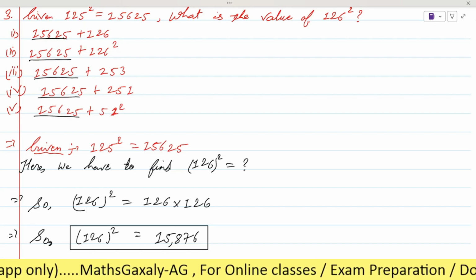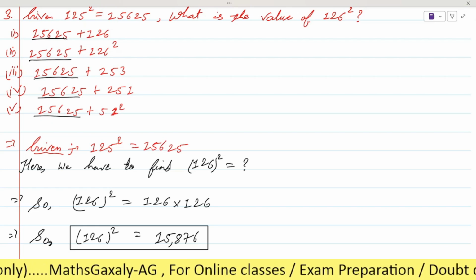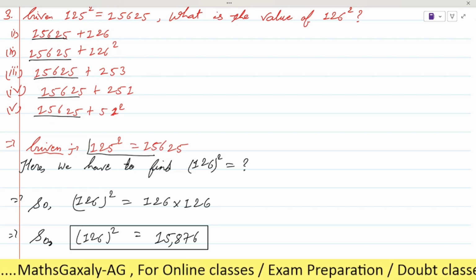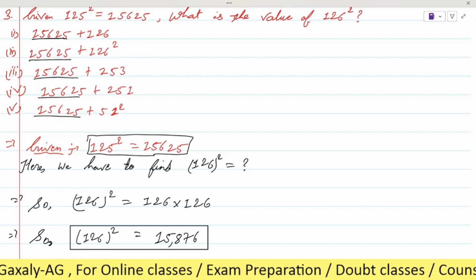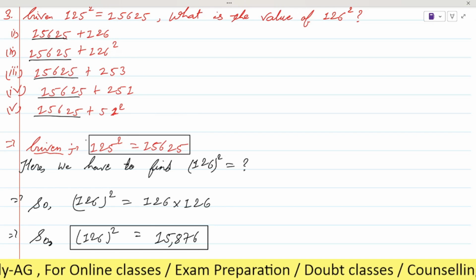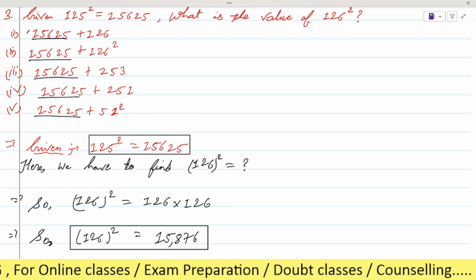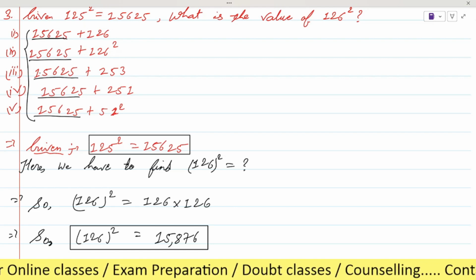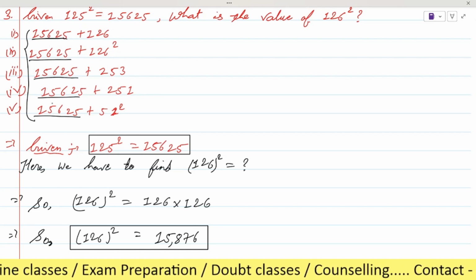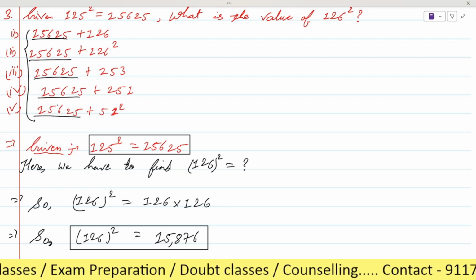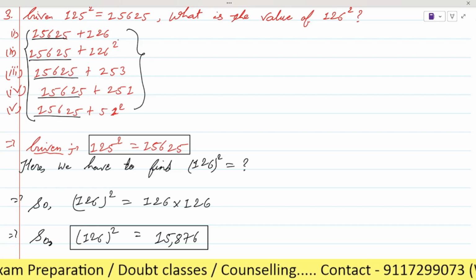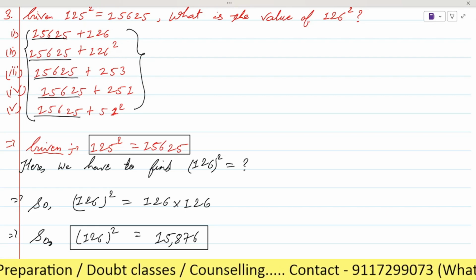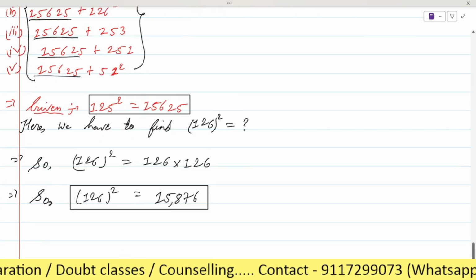Here it is given that 125 square is 15,625. This part, which is given in all options, is the square of 125, and there is some extra number here.